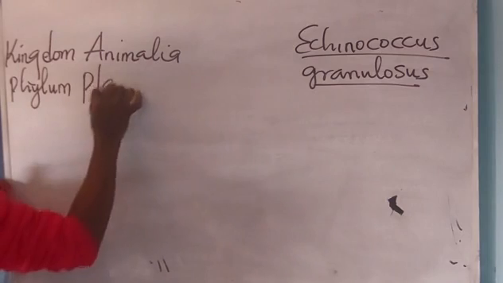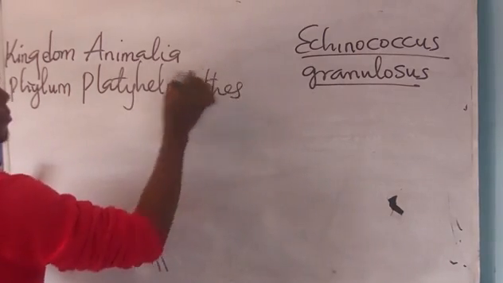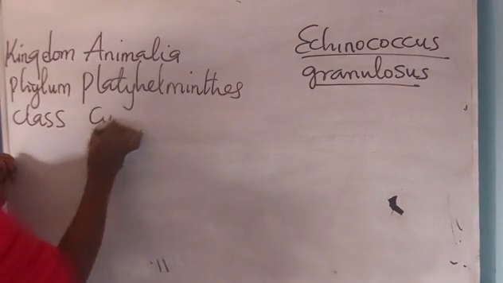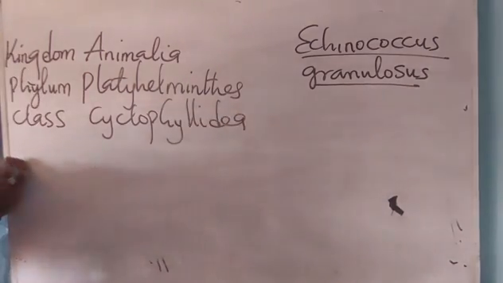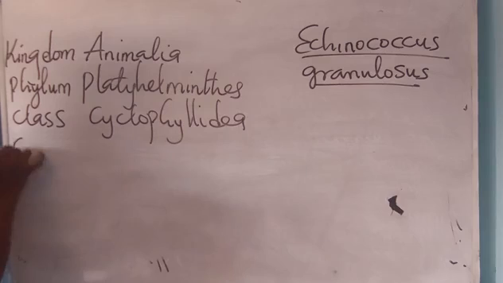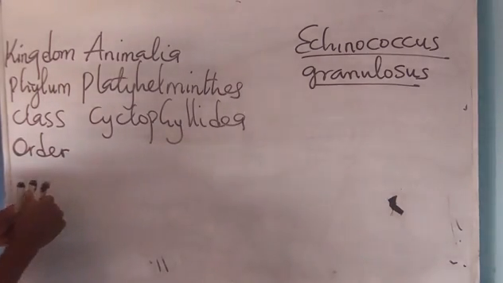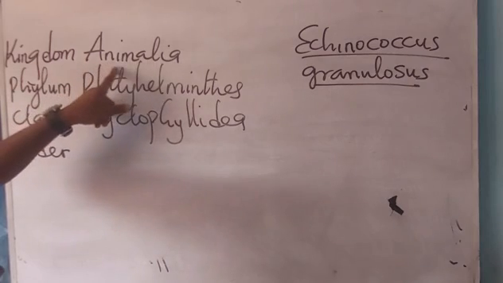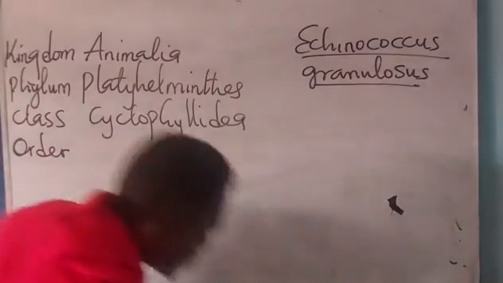Phylum, Platyhelminthes. Class, Cyclophilidia, excuse me. Order, okay, we have Kingdom Animalia, phylum, oh no, this is wrong.